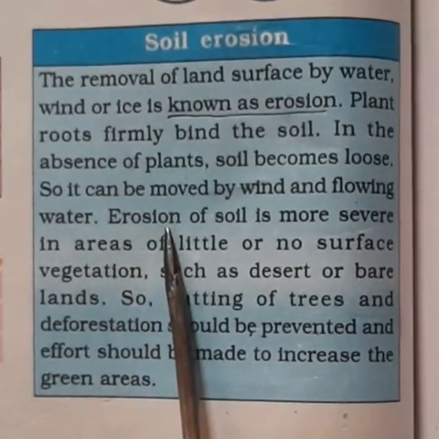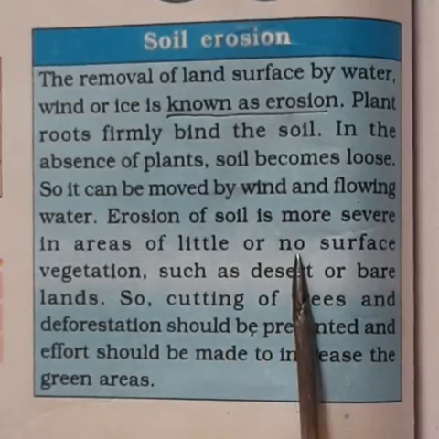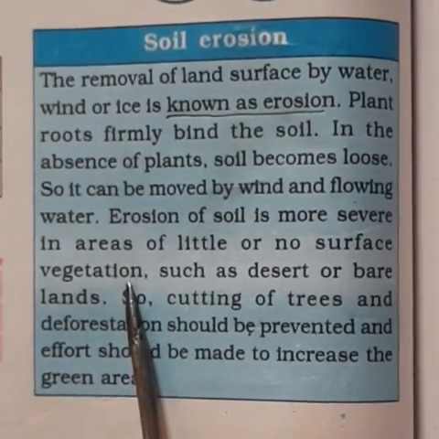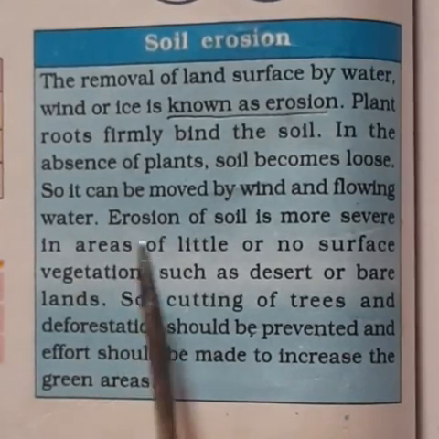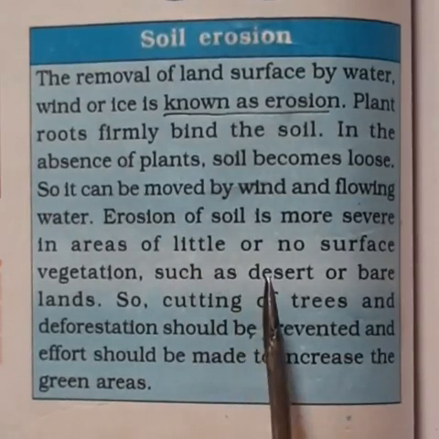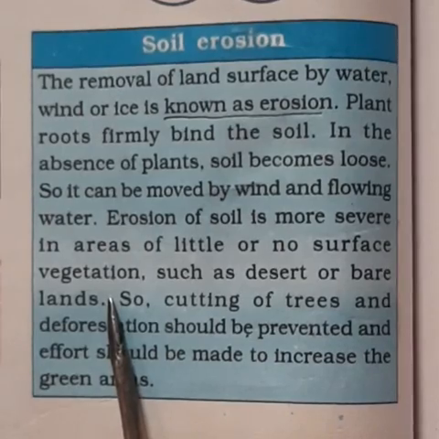Erosion of soil is more severe in areas of little or no surface vegetation. When there is no vegetation or when there is less vegetation, we can see more soil erosion going on. In places such as desert or barren lands, we see soil erosion.